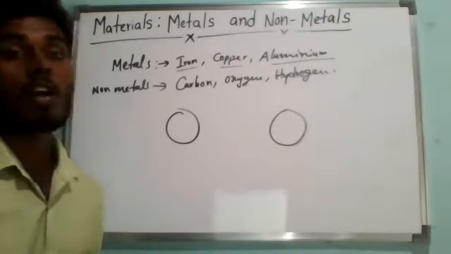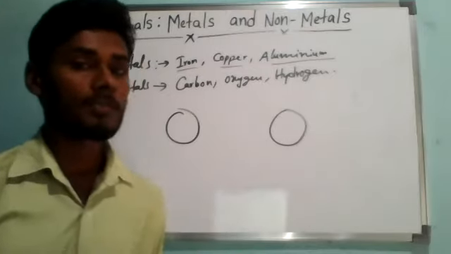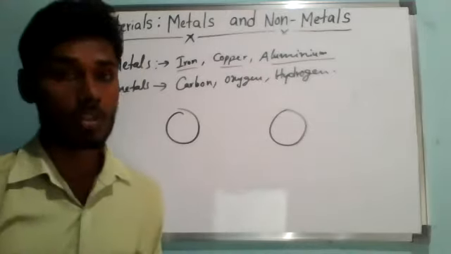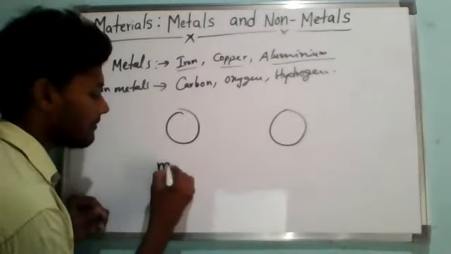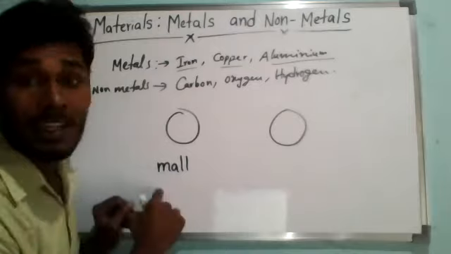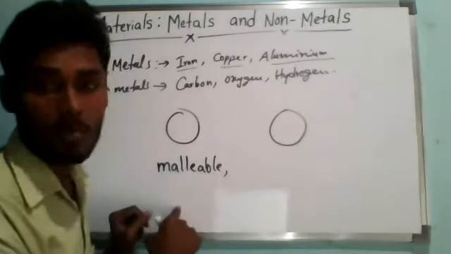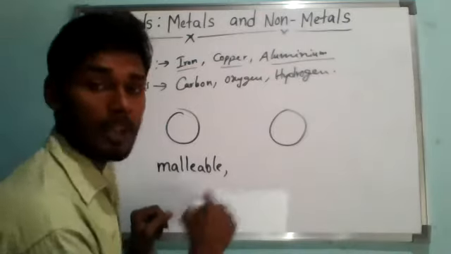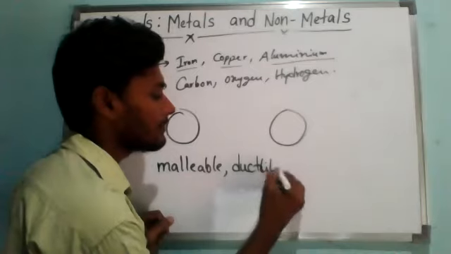If you need to know those identifying properties, we need to know the meaning of some terms, which I will explain clearly. You just need to note them down. Such terms are malleable, M-A-L-L-E-A-B-L-E, malleable. I will explain clearly what malleable is, no need to worry. Like that, we need to know the meaning of ductile.